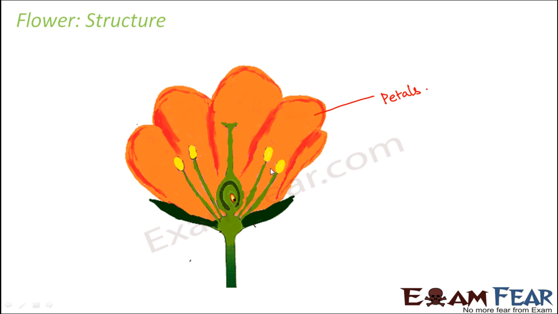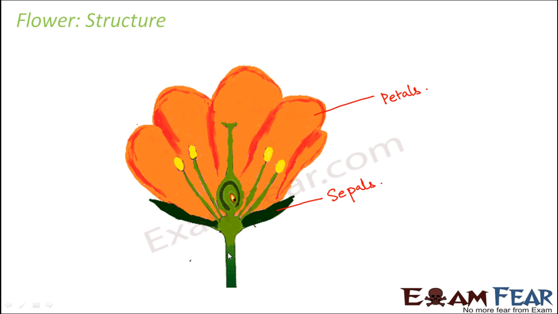Just below the petals, you would have seen small green leaf-like structures which form the base of the petals. A bud turns into a flower, right? When it is a bud, you would have often seen that the flower is hidden inside by some green leaf-like structure, which, once the flower is formed, is present at the base of the flower. These green colored structures are called sepals.